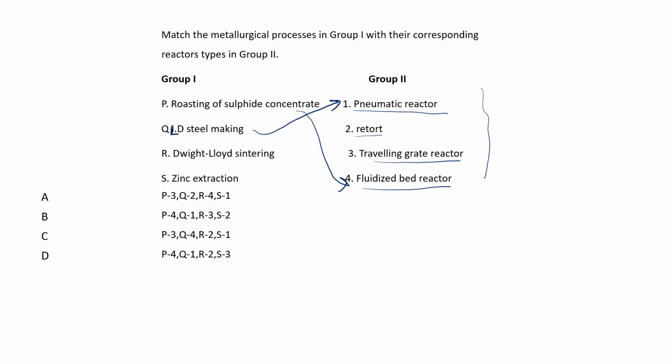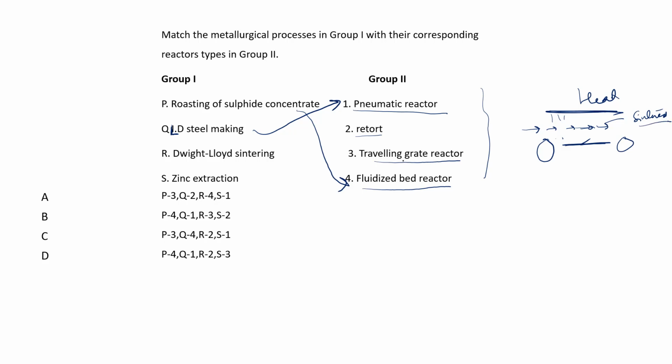Next it is DL sintering. In DL sintering, we take a belt kind of thing. The furnace is such that we put the material. Suppose here we have the heating furnace, something like this, and we pass the material over here, and here preheating takes place, and when we reach this side the material gets sintered.